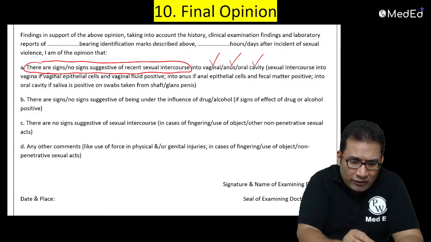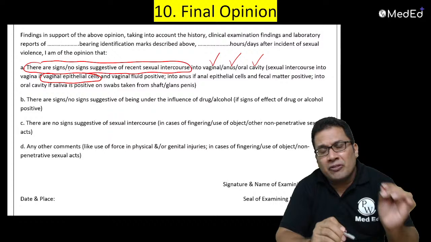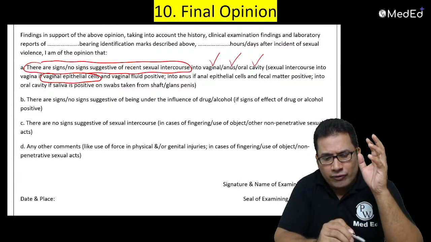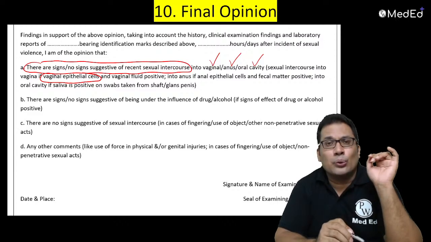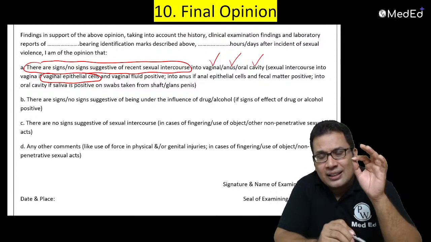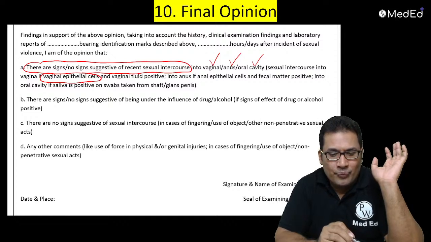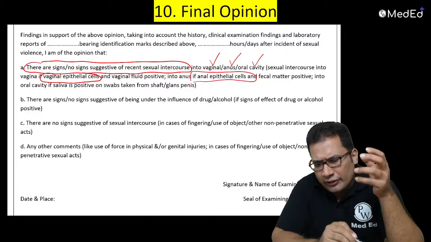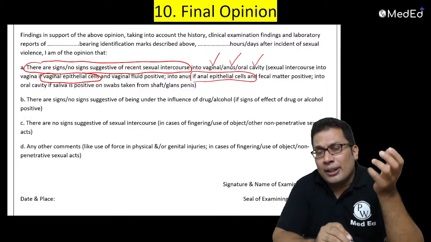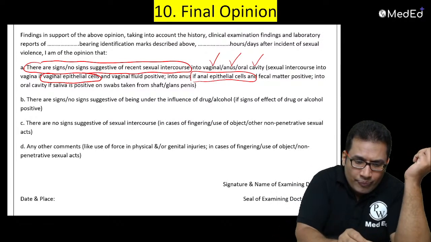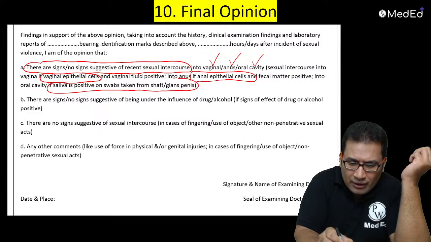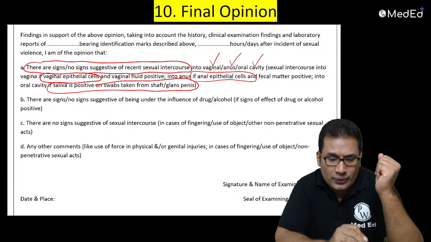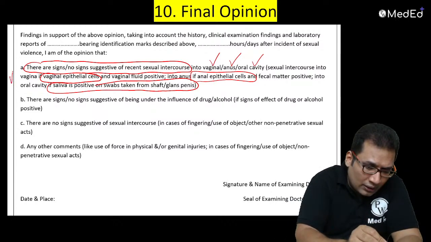It is all based on the presence of vaginal epithelial cells. If vaginal epithelial cells are found, or vaginal fluid is positive, then it shows that there is a recent sexual intercourse. If anal epithelial cells are there, then it can be anal intercourse. If saliva is positive in the swabs taken from the shaft or glans penis, that shows that there is oral intercourse. So this is opinion one.